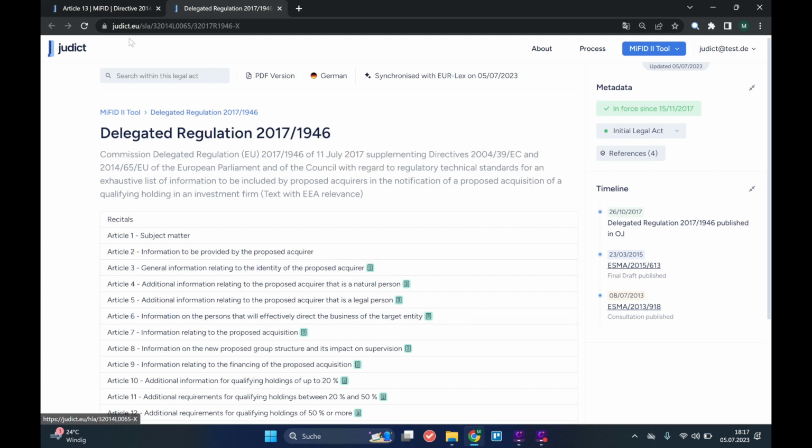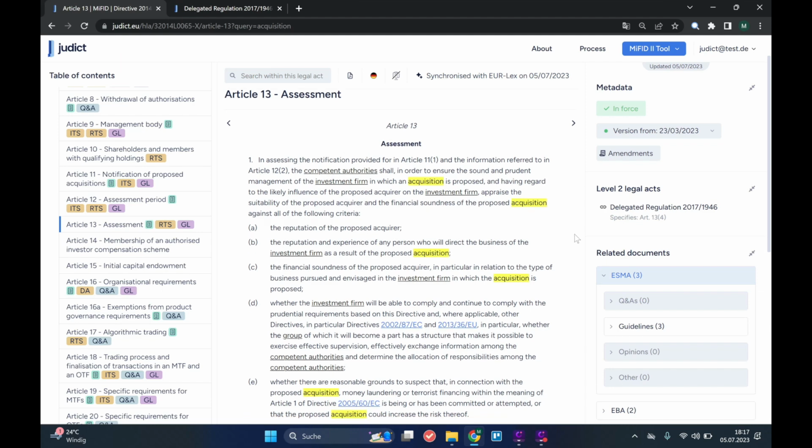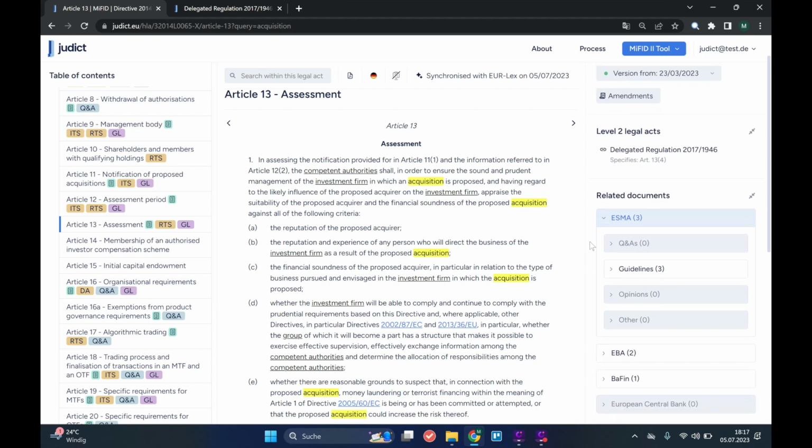Back in Article 13, we see below this Level 2 Act section the section of related documents. It contains all official documents of ESMA, EBA, ECB and BaFin in relation to Article 13. We can see that 3 documents in relation to Article 13 have been published by ESMA so far.